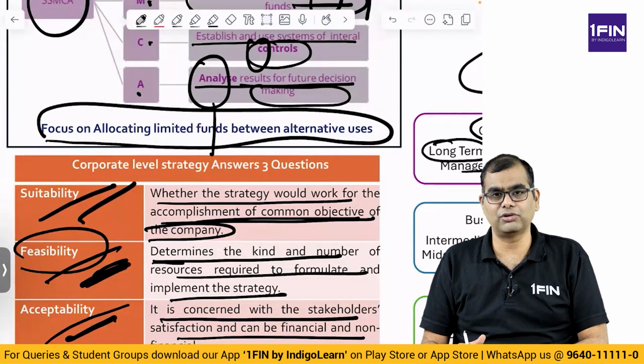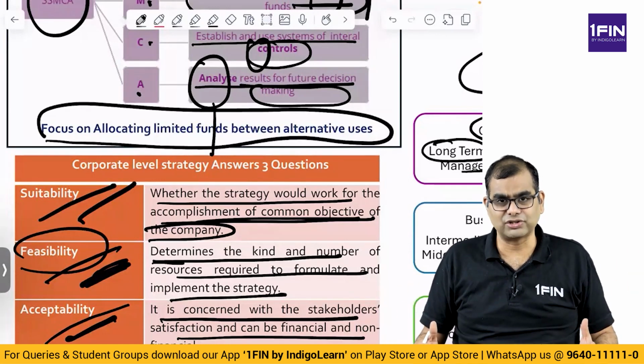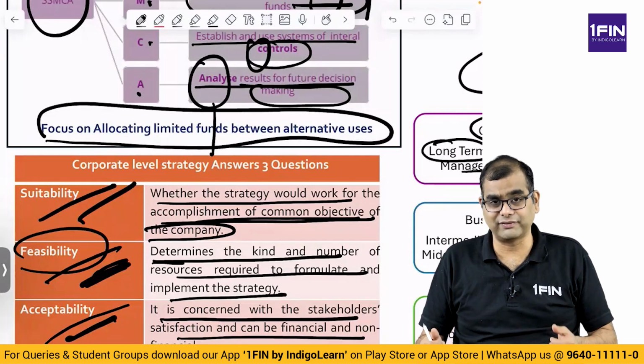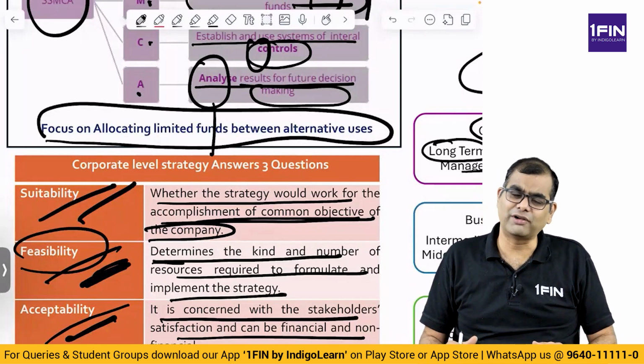Now suddenly tomorrow I say that I also get into nuclear power. Very random, right? Nuclear power. Do you think we have the resources? Do you think we have the time? Do you think we have the money? Maybe, may not be. Do you think we have the expertise? Maybe, may not be. But what will my shareholders think?